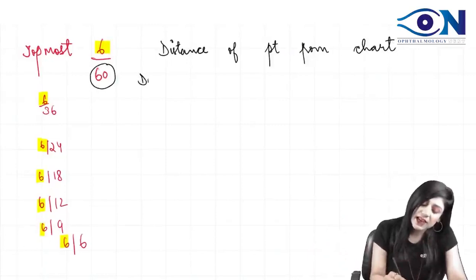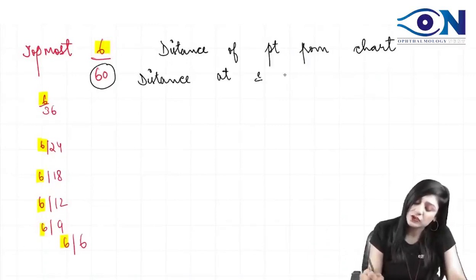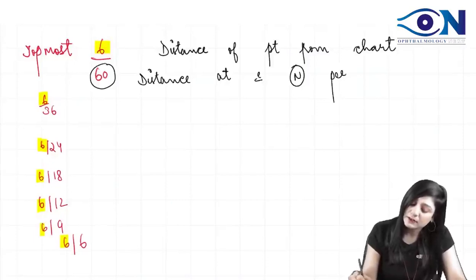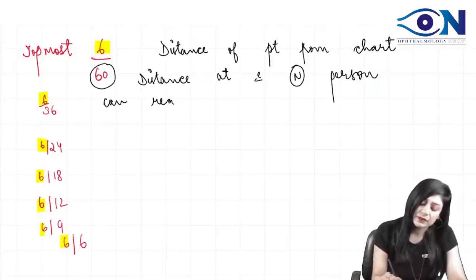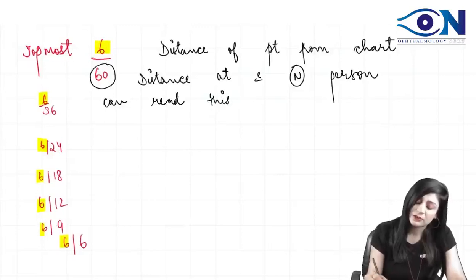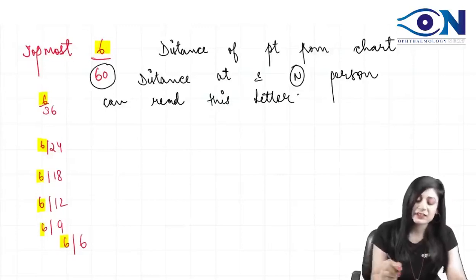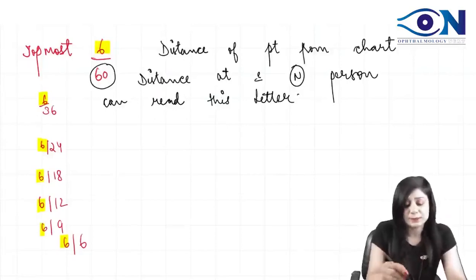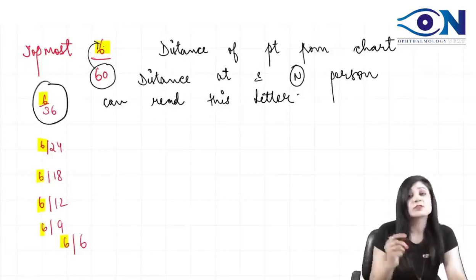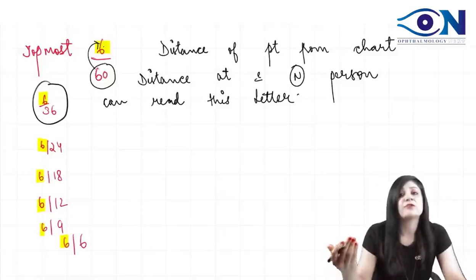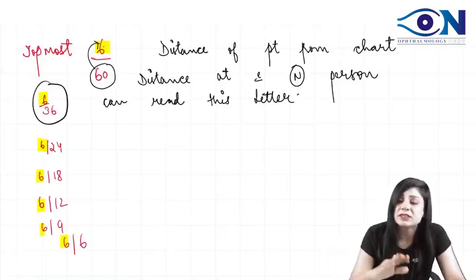The distance at which a normal person can read this letter. So a normal person can read this letter from 60 meters, but the patient is reading from 6 meters. Similarly, 6 by 36 means a normal person is reading it from 36 meters, but this person is reading it from 6 meters, right?